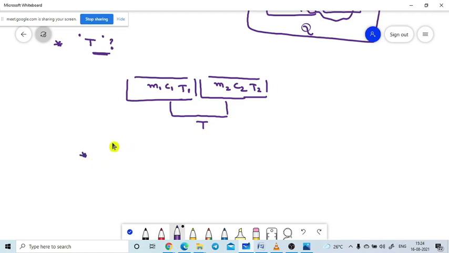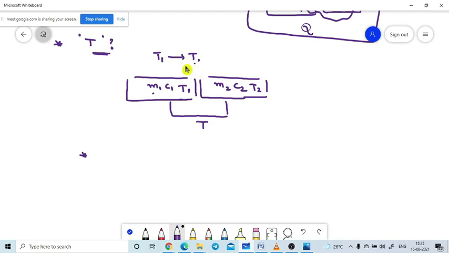First of all, how much heat is transferred from the hotter body to the cold body? Look at this: the first body has the initial temperature T1, and at the final temperature it comes to T. Are you getting it? Yes, sir. So it comes to the final temperature T. That means the body is losing its energy.